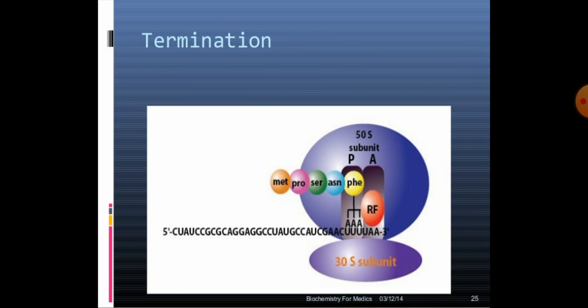This is the diagram of termination. When a stop codon is present on the A site, the protein synthesis halts, because when the stop codon is recognized at the A site, no tRNA is found in the cytoplasm, and the termination factor also initiates the termination.